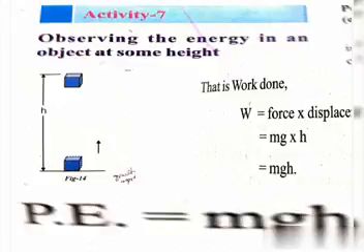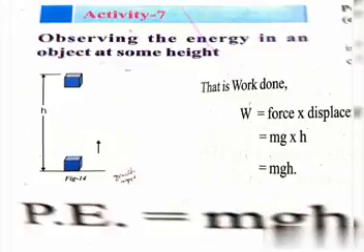A force is required to raise it, and the minimum force is equal to the weight of the object, mg. So the object gains energy equal to the work done on it.